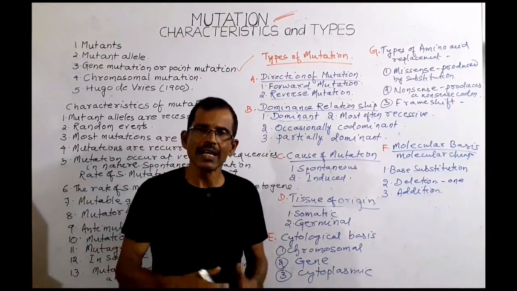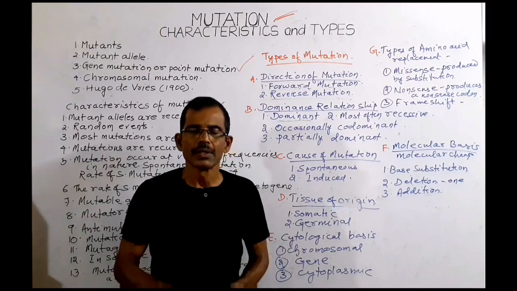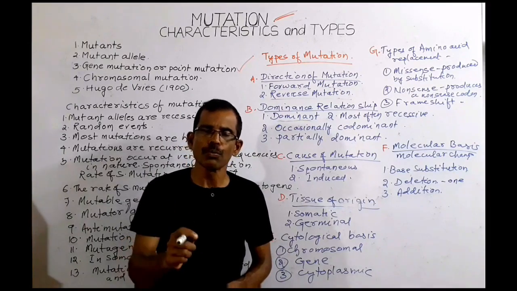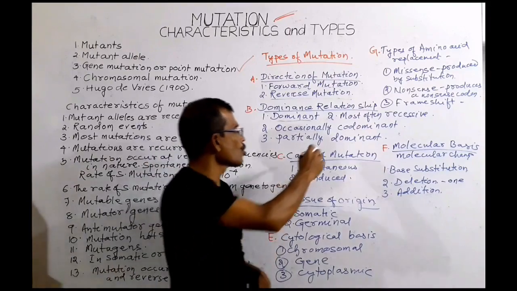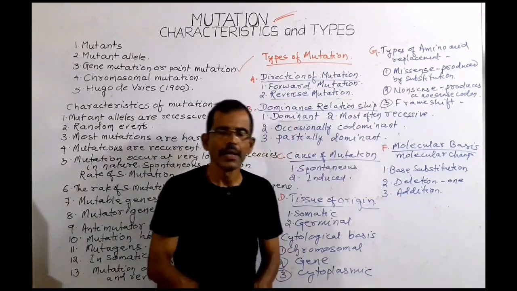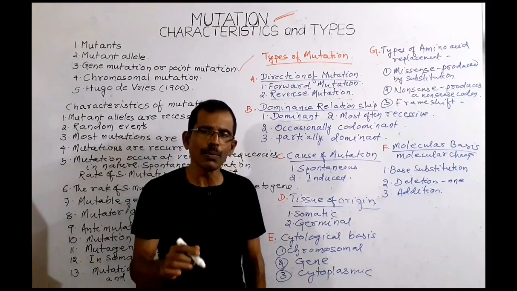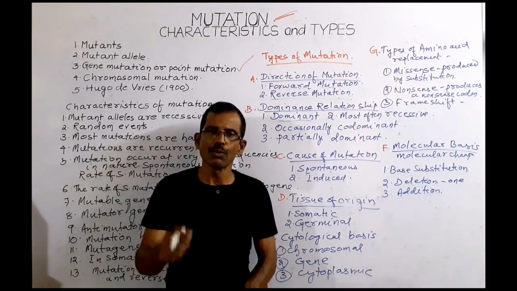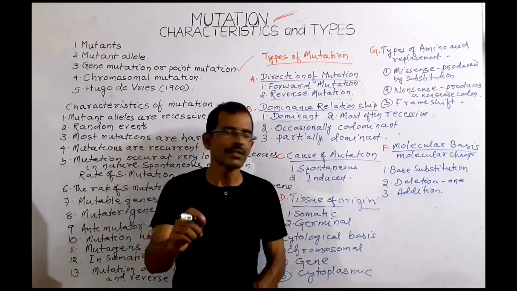Occasionally mutant alleles are also codominant. Such codominant mutant alleles give rise to codominant mutation. And if the mutant alleles are incompletely dominant or partially dominant, that gives rise to incompletely dominant mutation.